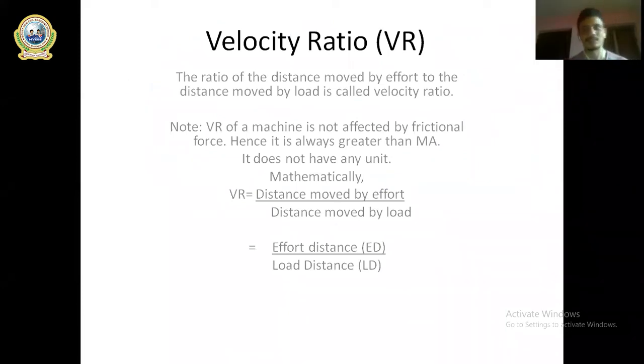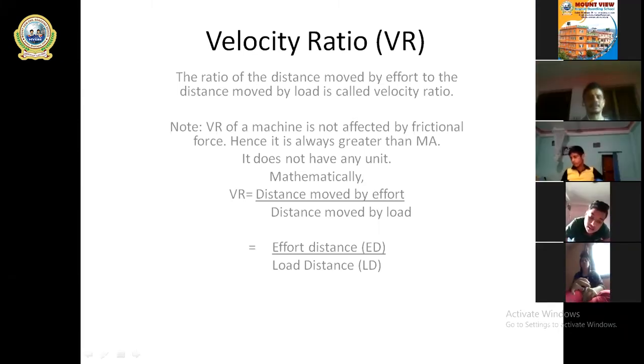Velocity ratio is noted by VR, and you can see the definition there. Velocity ratio is the ratio of distance moved by effort to the distance moved by load. When the effort distance is divided by the load distance, we get VR, that is, the velocity ratio.